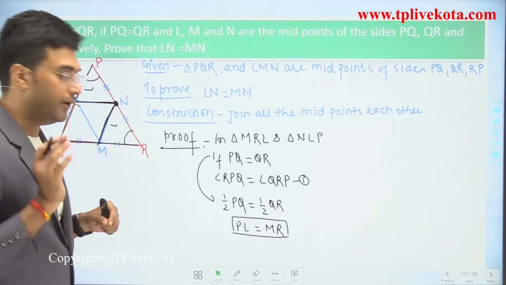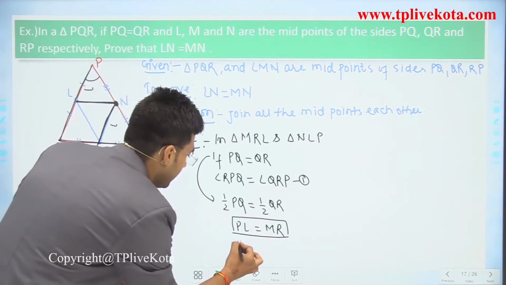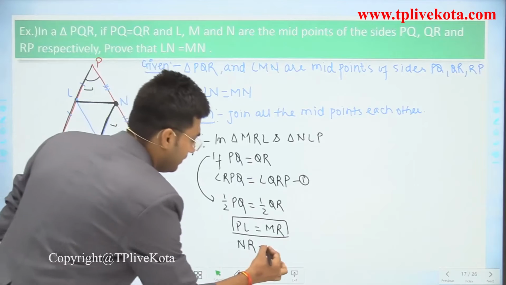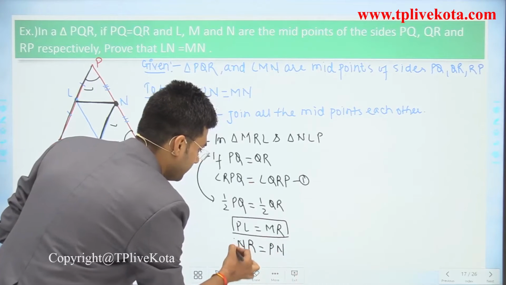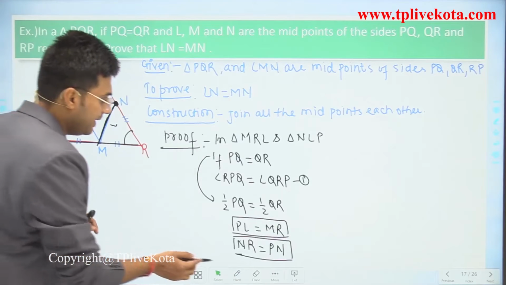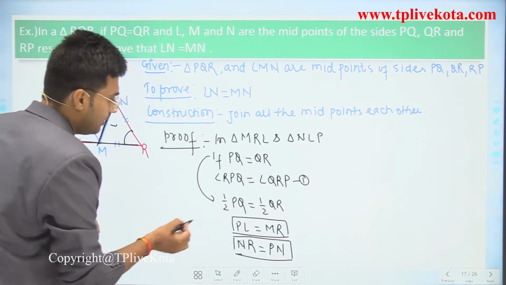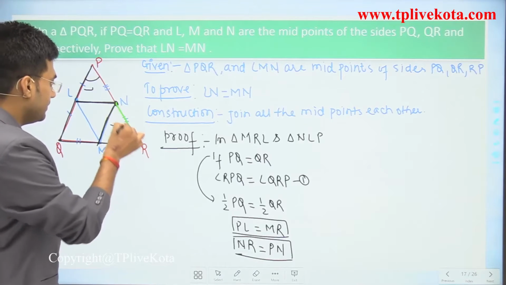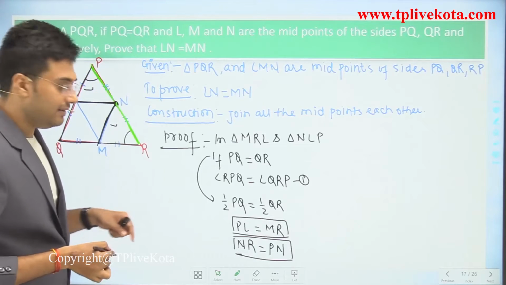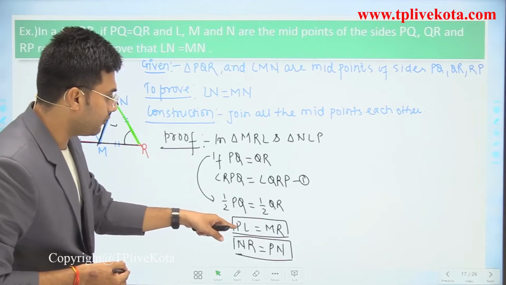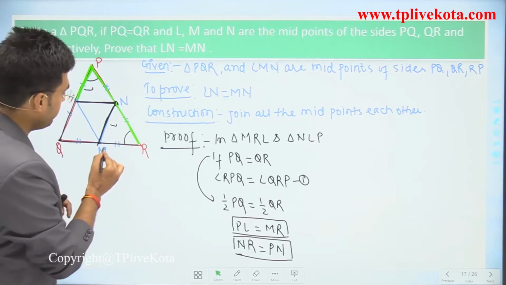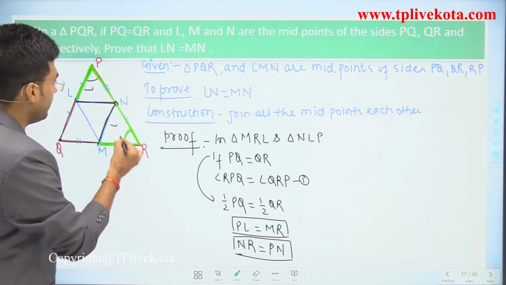And students, this N is again the midpoint. So we can write NR is equal to PN. Clear? Now students, if we observe here, what will we get? NR is equal to PN, and PL is equal to MR, and the included angles are equal.